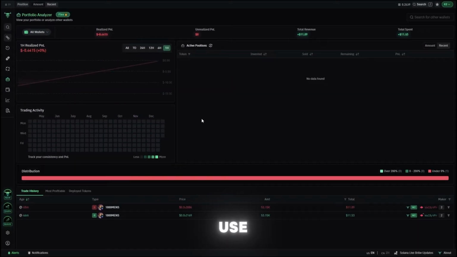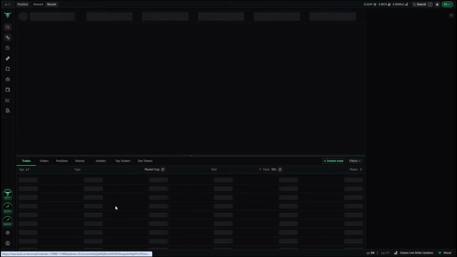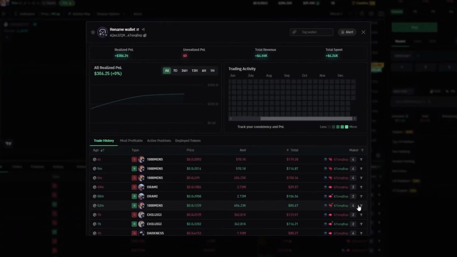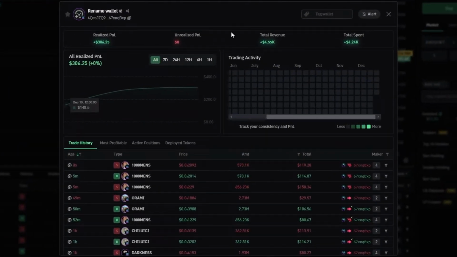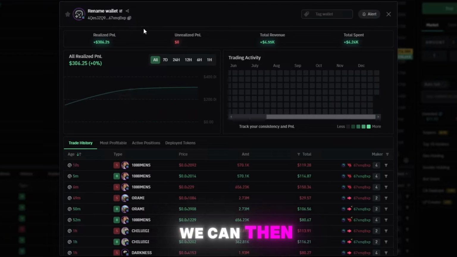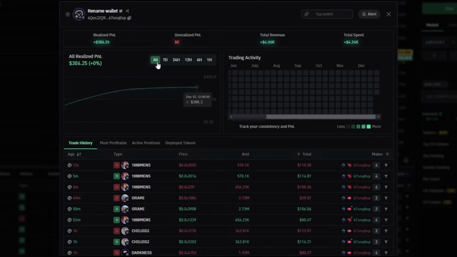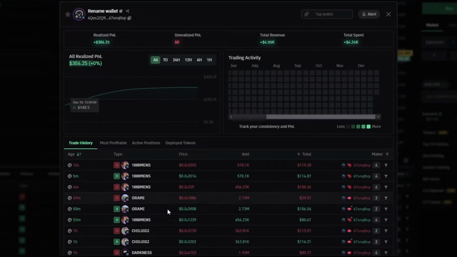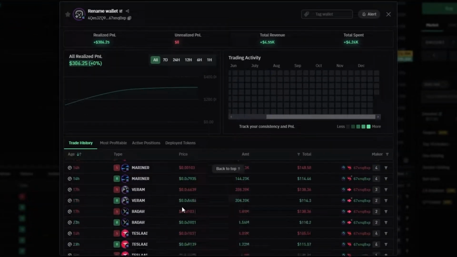And you can also use this feature on other wallets. So let's just say we went to a coin and we saw a trader down here that's done quite well. We could then click on their name, and as you can see, it opens up this section for this wallet. And we can then see their trading history as well. As you can see, this trader is currently up $300 in total. And here we can see all of the coins that they've bought.